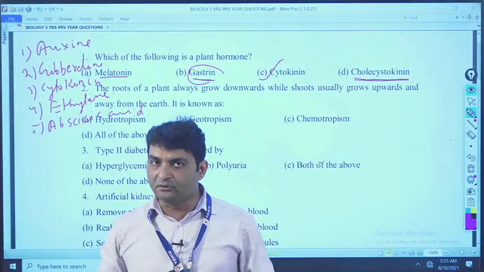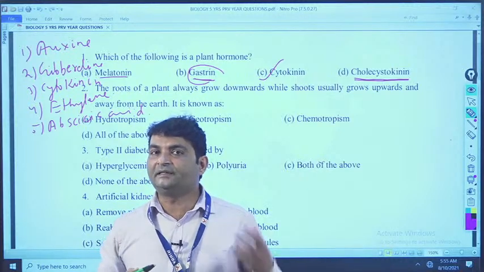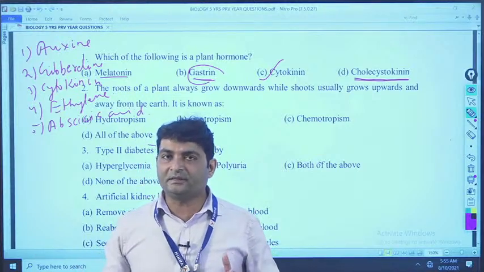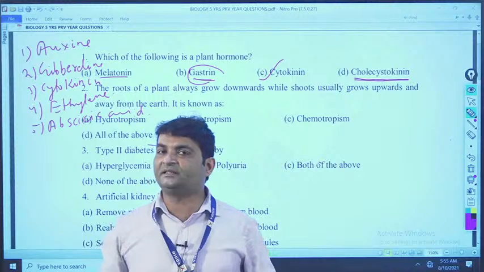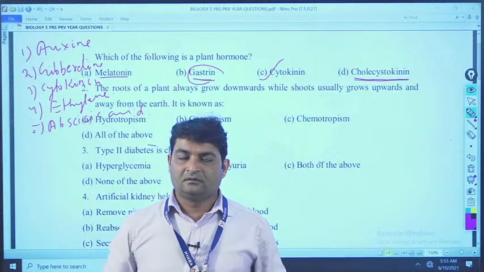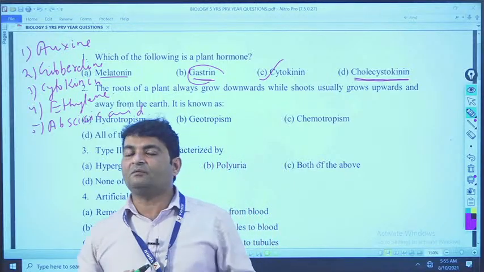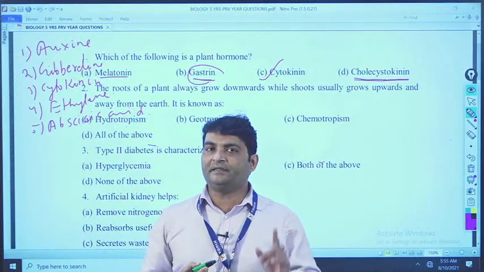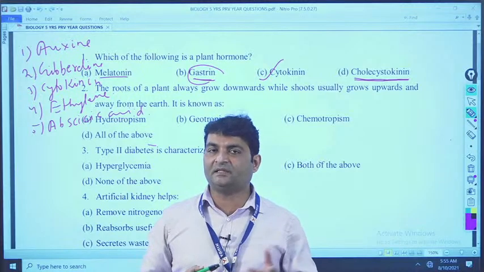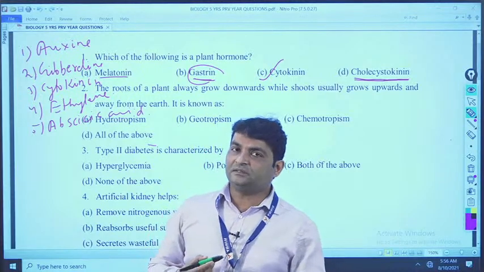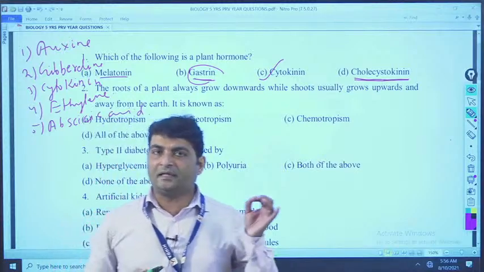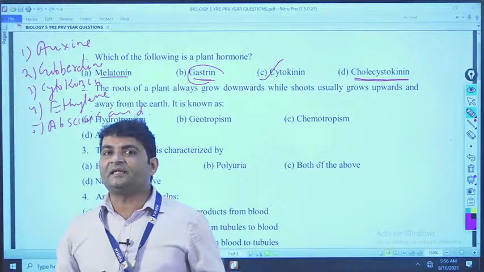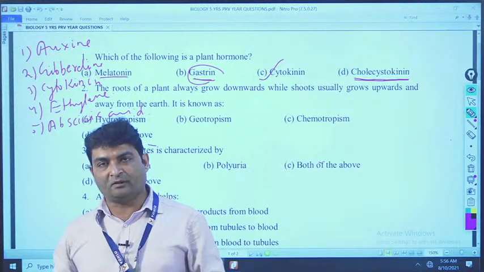These are called macronutrients. They need digestion, meaning they have to be broken down: carbohydrate is converted to glucose, protein is converted to amino acid, and fat is converted to fatty acid and glycerol. And the 2 other nutrients are called micronutrients, that is vitamins and minerals. They do not require any digestion because they are already present in digestible form. So the bigger molecules, carbohydrate, protein and fat, need some enzyme to be converted into smaller molecules.